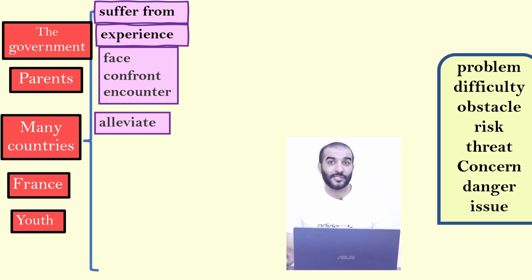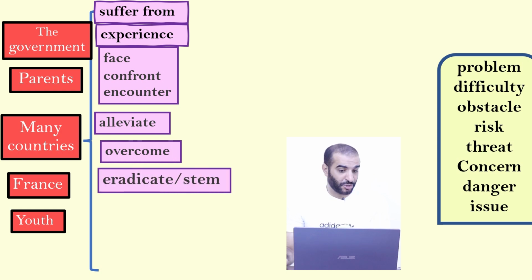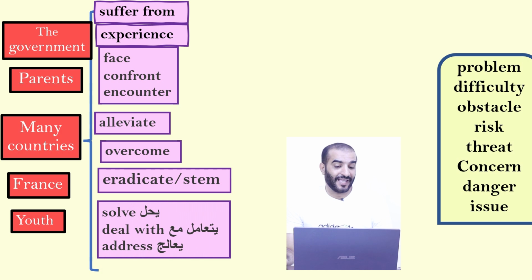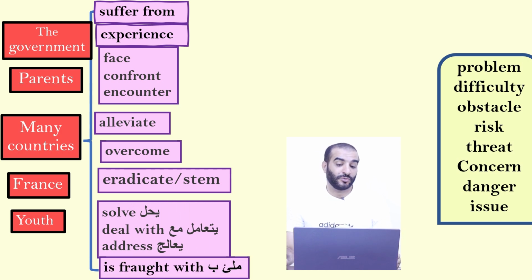This word collocates with many important words. You can use it in formal context. What's the meaning of alleviate? Alleviate means to reduce, decrease the impact of a problem, of a difficulty, of an obstacle, make it less impactful. We have the word overcome, eradicate or stem, finish, solve, deal with, address. And then is fraught with. If something is fraught with, it has a lot of things in. We use it in negative context. I can say my area is fraught with dogs.